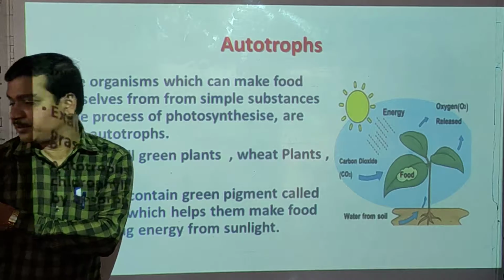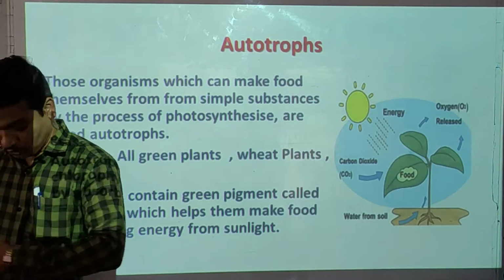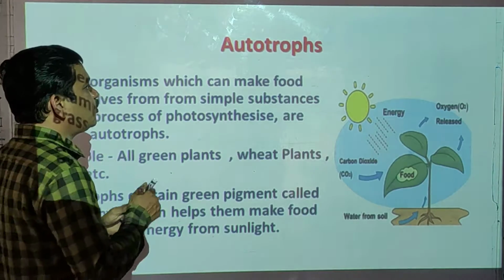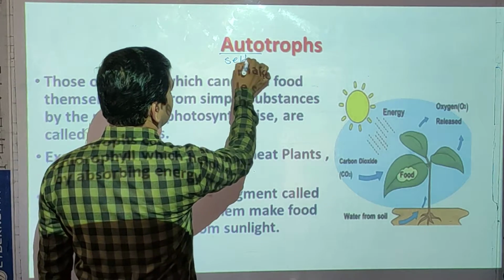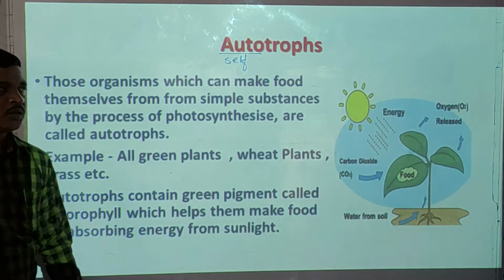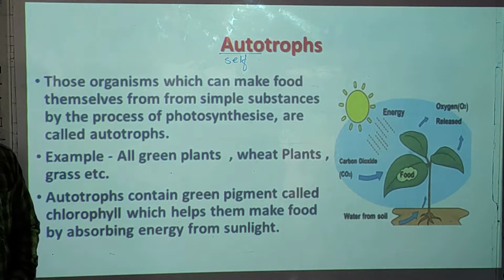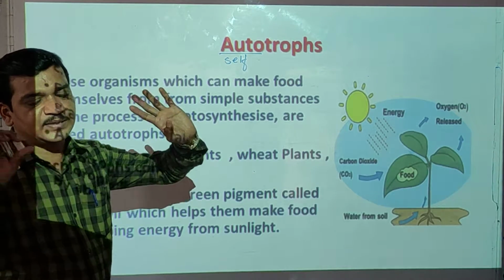Now students, what is meant by autotrophs? Do you know autotrophs means what? Auto means self. Auto means what? Self. Trophs means synthesis. Self-synthesis or self-making process.